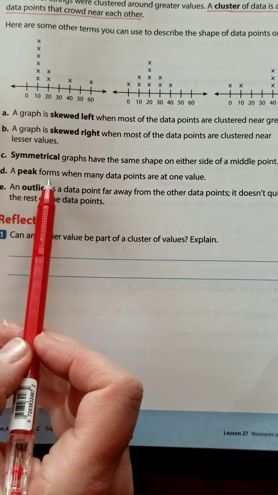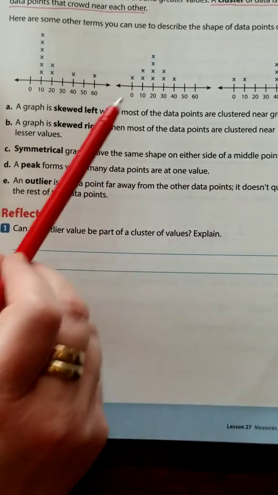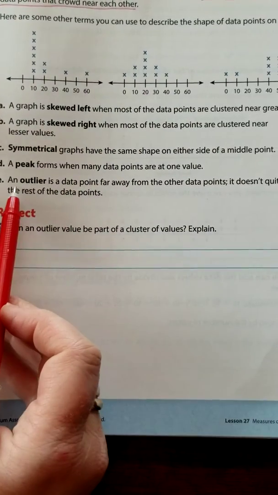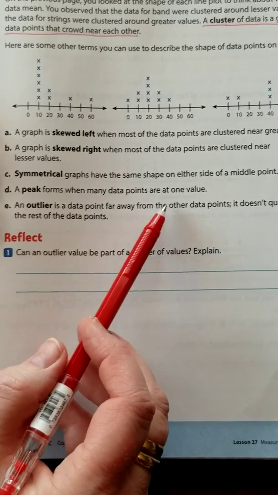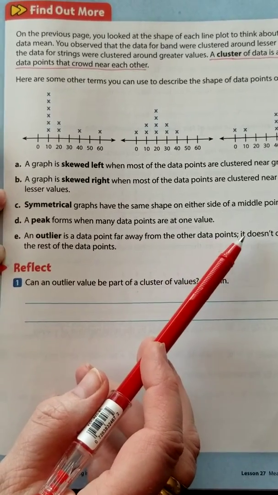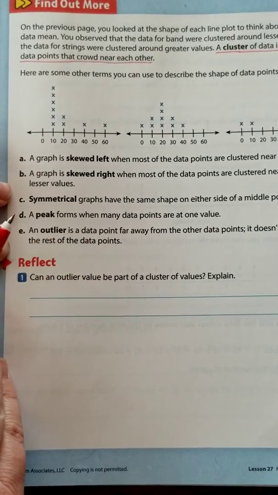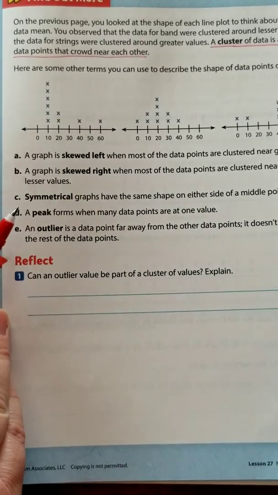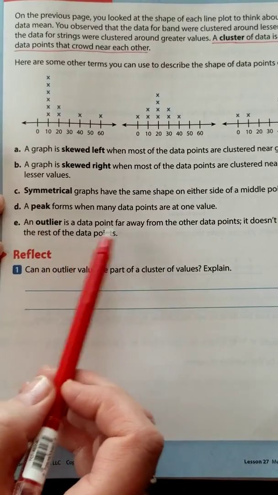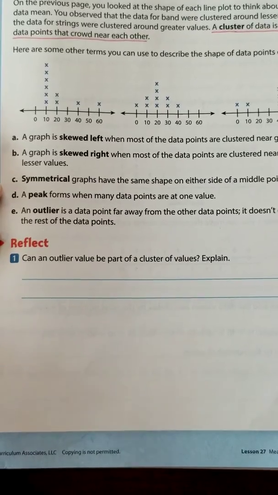D, a peak forms when many data points are at one value. And you can see that right here. Here's our peak. Our peak's at 20. And finally, an outlier. An outlier is a data point far away from other data points. It doesn't quite fit with the rest of the data points. And we've had an outlier as one of our vocabulary words in reading. And it's the same thing here. It's a data point that's far away. It's not part of the group. It's not part of the cluster.